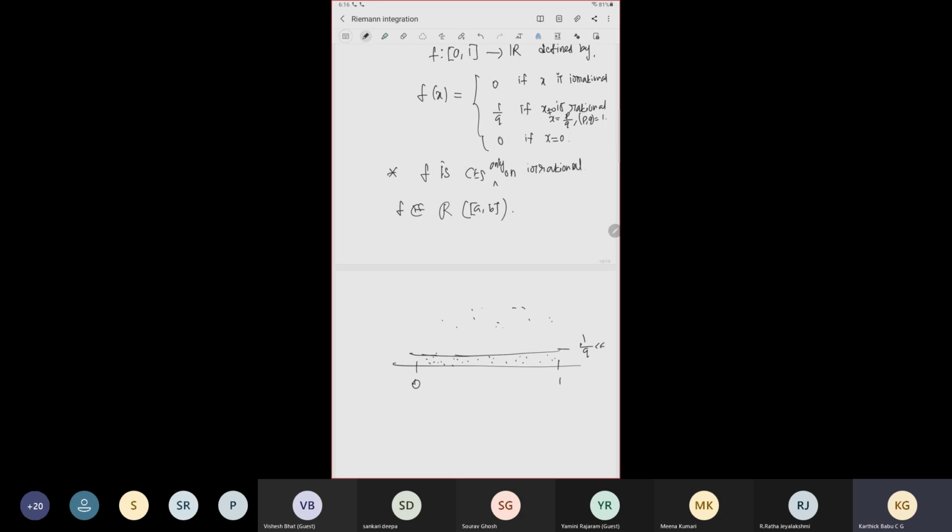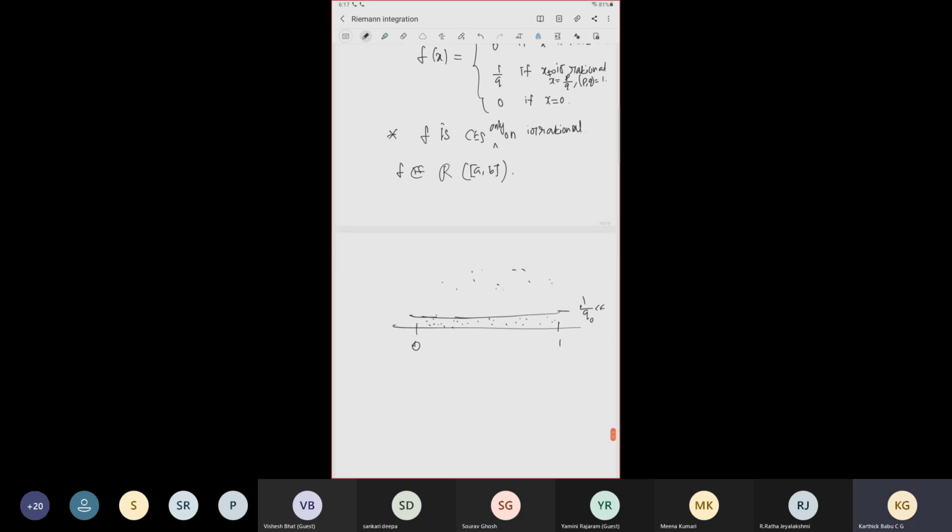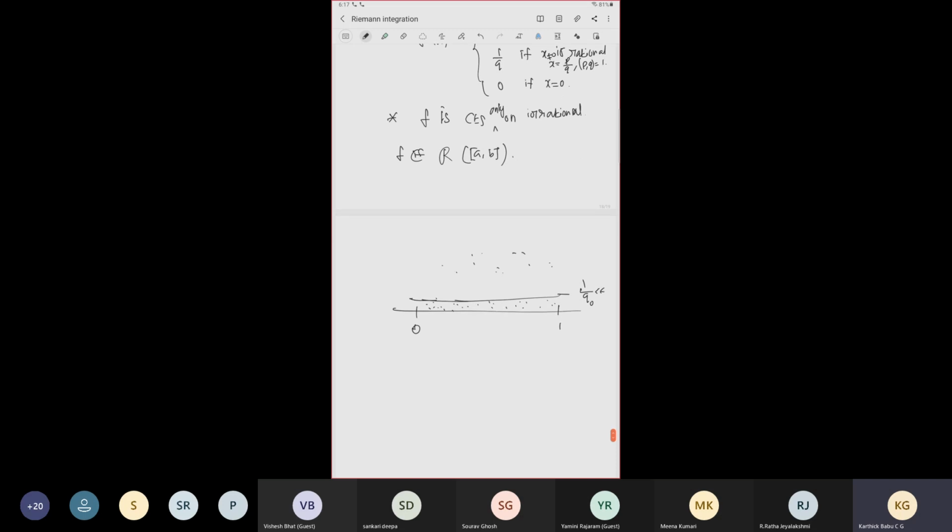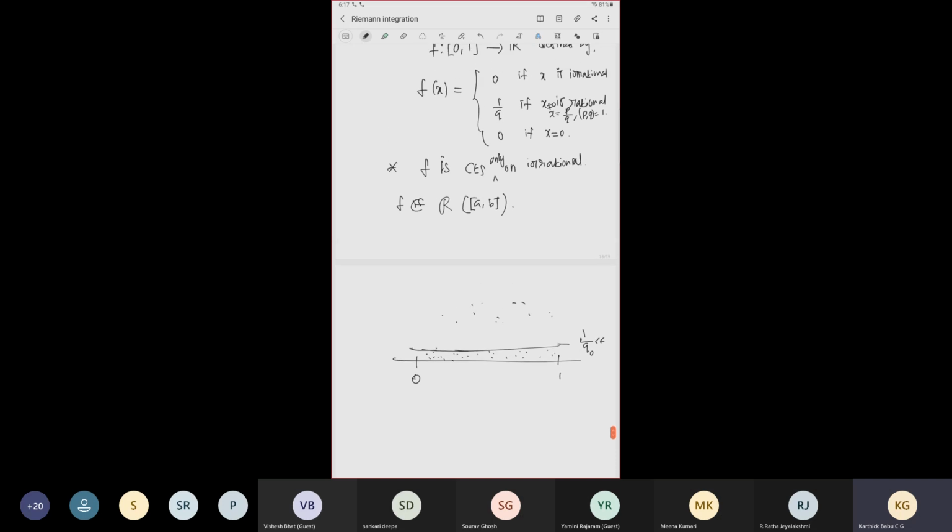Such a q naught we have to choose. Then all other rationals have denominators larger than that particular q naught, so we have the inequality 1 by q minus 0 is less than epsilon always. We have to choose q naught in such a way, but I'm not going into the details of the proof.